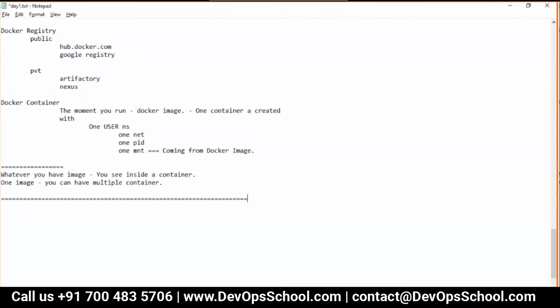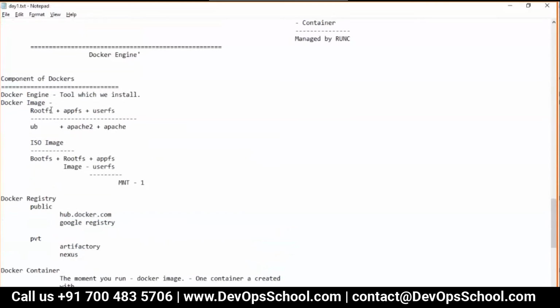Okay. Now Rajesh, one question. You said it could be just root FS and app FS without user FS? Root FS and user FS has to be there to run an application. So basically root plus app is not possible.